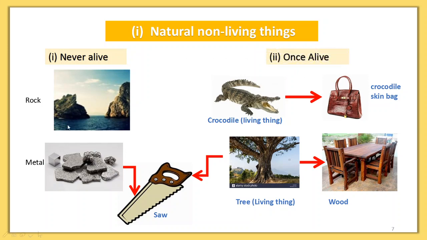What is called never alive? For example, rock and metal, they never need air, water, food to survive. Whereas for once alive, for example, crocodile, they need air, water, food to survive. After they have been killed, we will use their skin to make a bag. So this crocodile skin bag is called non-living things. Similar to the trees, they survived before, but after they have been chopped off, we use the wood to make chairs, tables, etc. So this is called once alive non-living things.